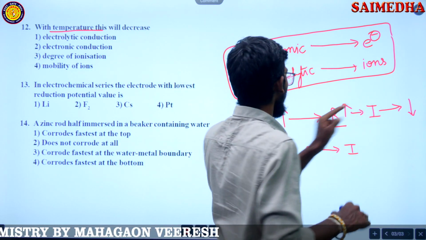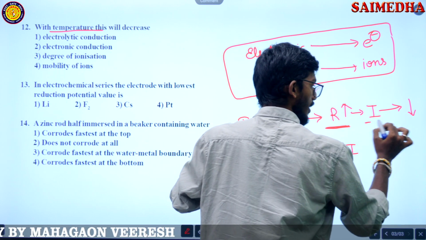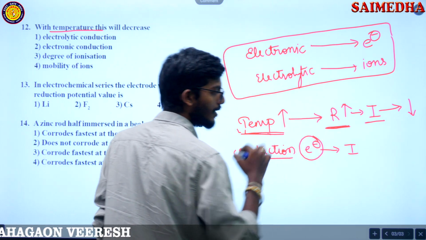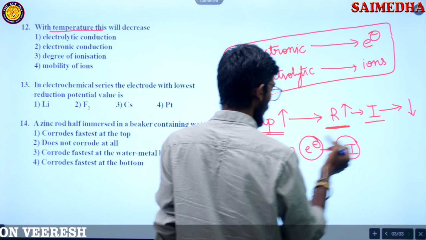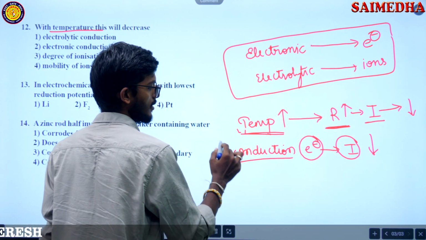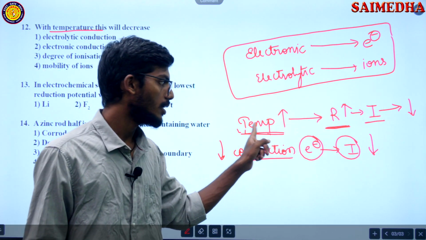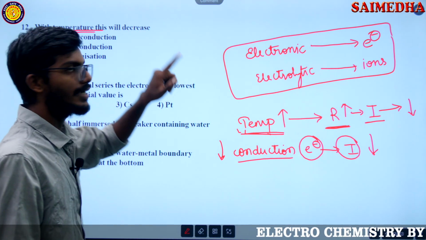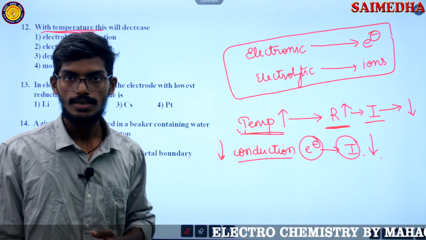So what we know here, as temperature is increasing, resistance increases. As resistance increases, current will decrease. Conduction is nothing but the flow of electrons. Flow of electrons is what? Current. So when current is decreasing, conduction will decrease. What I told you? Current is decreasing with the temperature. So when temperature is increasing, current will decrease.